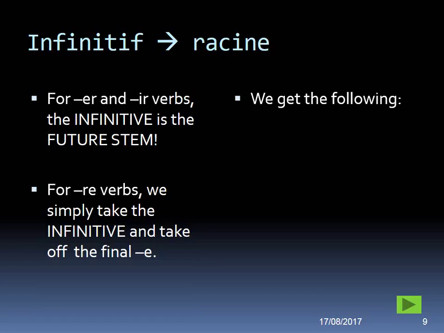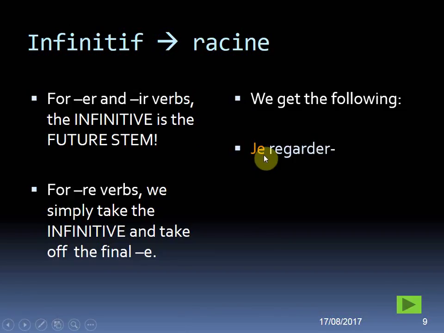You don't take anything off. You leave it as an IR verb. However, for RE verbs, as it says here, we simply take the infinitive and take off the final E. That means that every single one of the stems for the future tense and also later on for the conditional tense have to end in R before you add your correct endings according to the subjects. Okay, so we get the following.